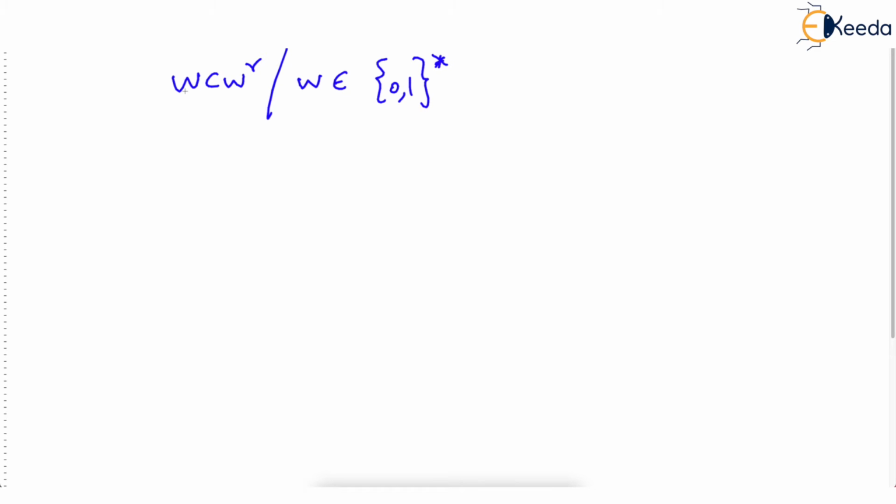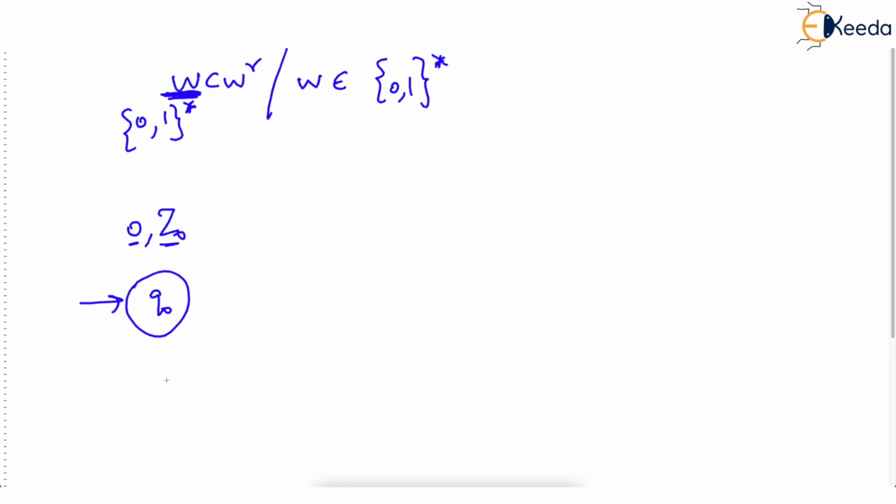Right? So what should be our idea? This W is made up of {0, 1} closure. So when we start in the initial state, we know that the top is Z0. When we start in the initial state, what do you expect in the beginning of the string? You may say, sir, the string might begin with 0. And this is the very first 0 because the top is Z0.